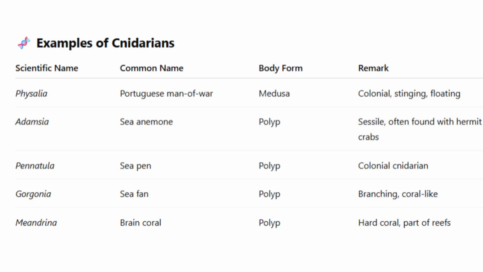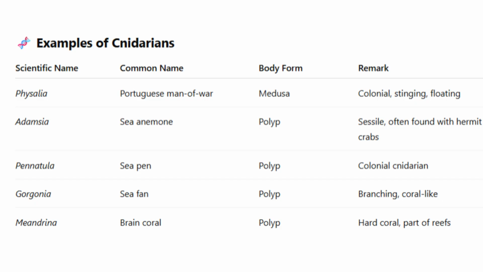3. Pennatula, sea pen. Pennatula, known as the sea pen, resembles a feather quill standing upright in soft sea beds. It is colonial, formed by multiple polyps. Sea pens glow in the dark through bioluminescence and filter plankton from the water. Delicate, yet efficient feeders of the ocean floor.